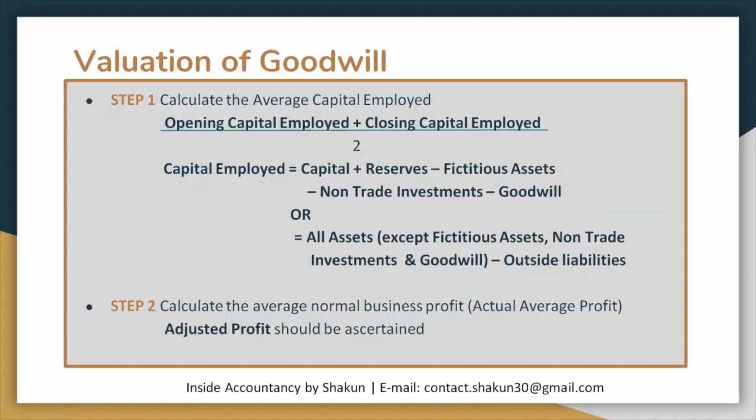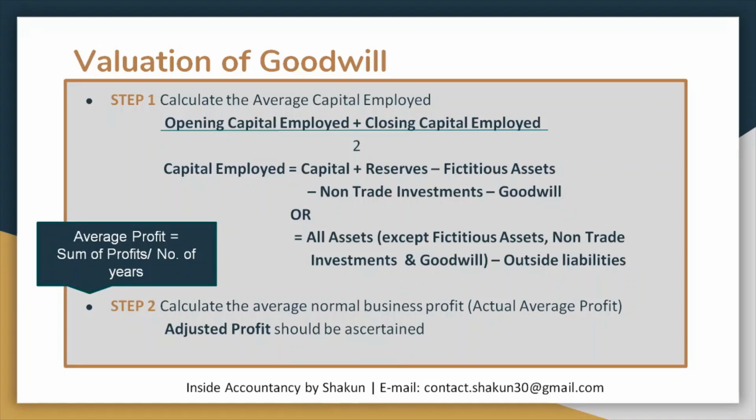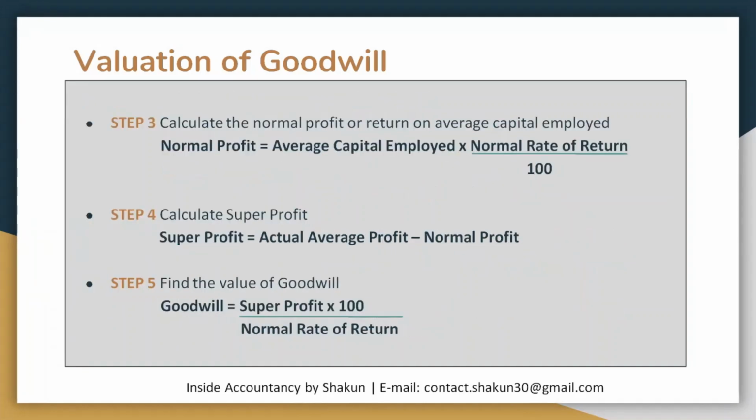Second step is to calculate the actual average profit. Now actual average profit is equal to the sum of profits divided by the number of years, and you need to calculate the adjusted profit in case some adjustments are given to you regarding abnormal losses or abnormal gains. The third step, as in case of super profit, was to calculate the normal profit. Normal profit can be calculated by multiplying the capital employed by the normal rate which is given in the question. Then the next step is to calculate the super profit, which is the excess of average profit over the normal profit.